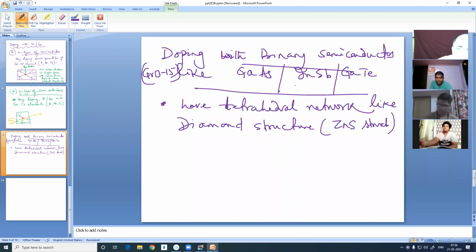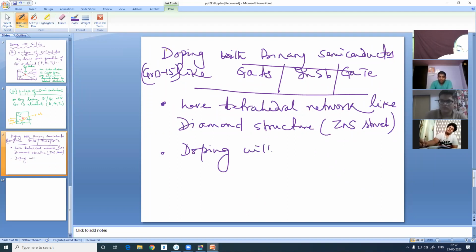Here also the same thing happens, because the group 15 atom forms a dative bond with the group 13 atom in each of the 4 covalent bonds.